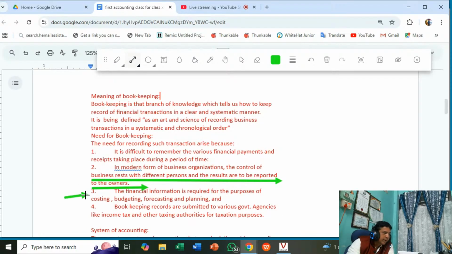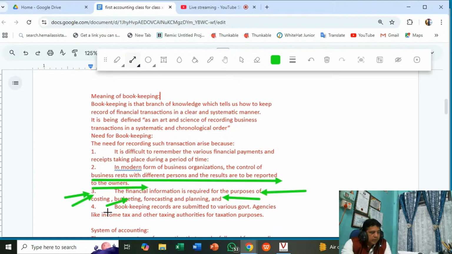And one more need, you can see here, the financial information is required for the purpose of costing, budgeting, forecasting, and planning. So, with the progress of the classes, when you attend some more classes, gradually you will be able to catch all these points. So, controlling purpose, budgeting, planning, forecasting.